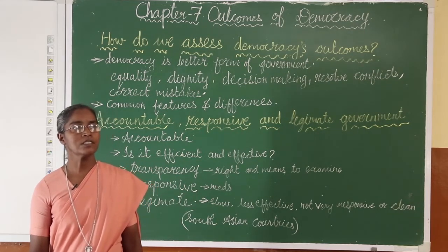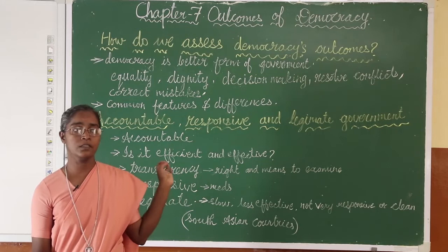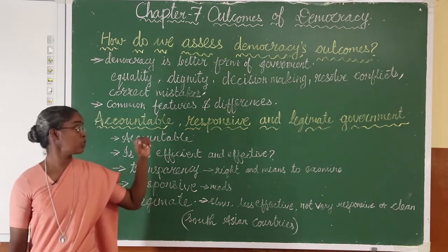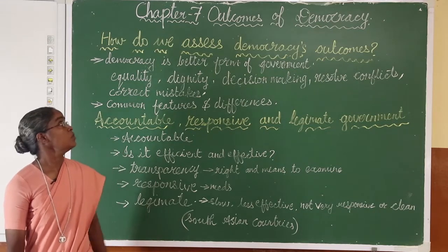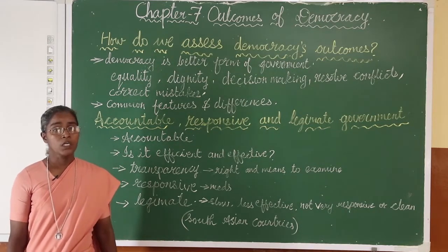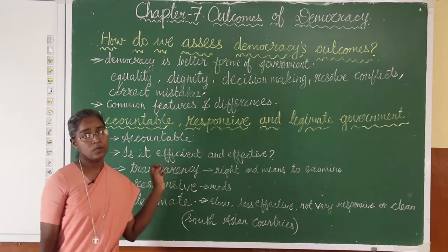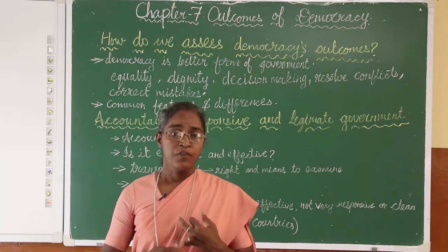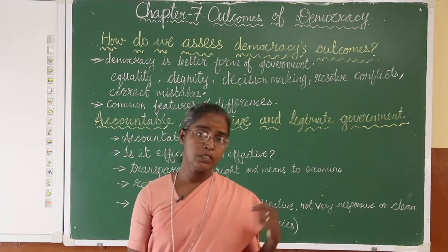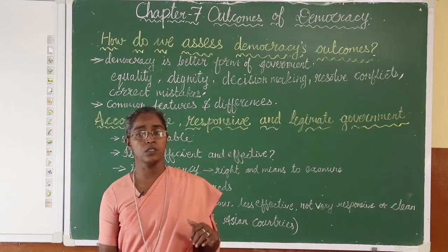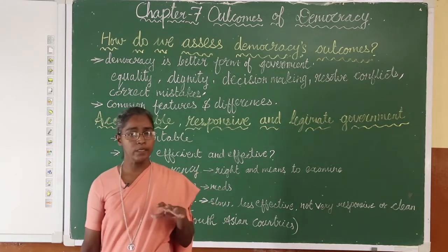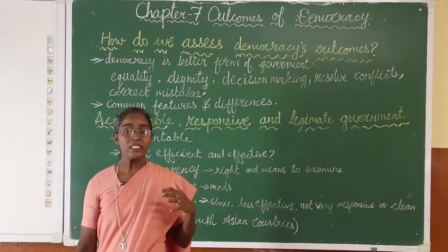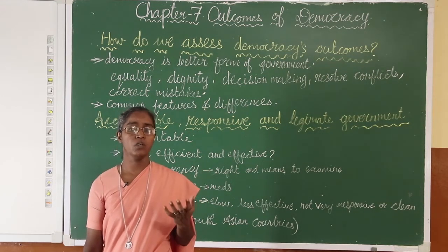Today from your civics we are learning the last lesson for your board exam. With this we complete the civics portion. The last lesson for you is outcomes of democracy. From lesson 1, that is power sharing and federalism, political parties, outcomes of democracy. It is all about the democracy we are studying. So, here we study what is the outcome of democracy.